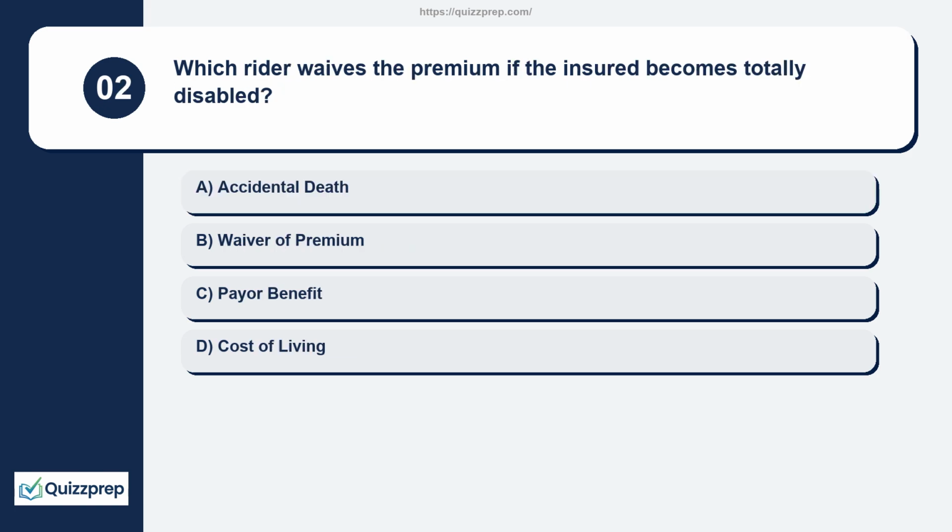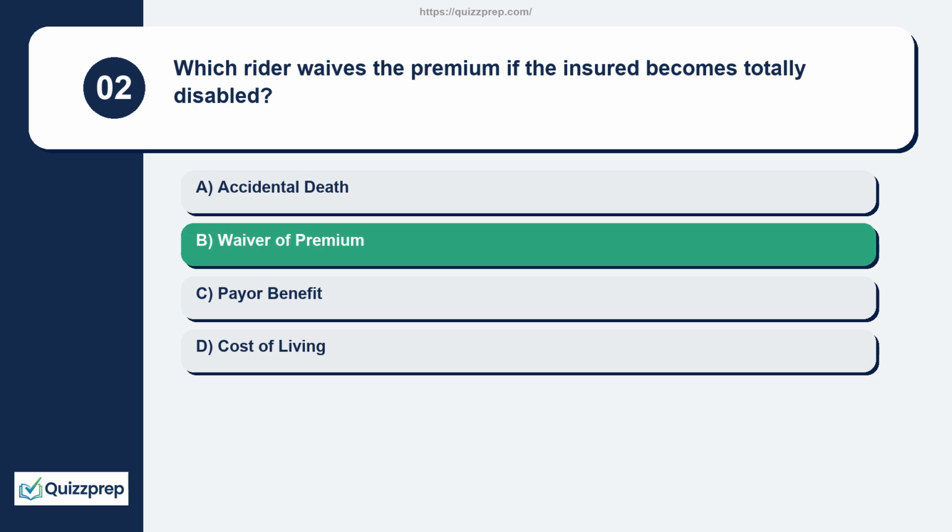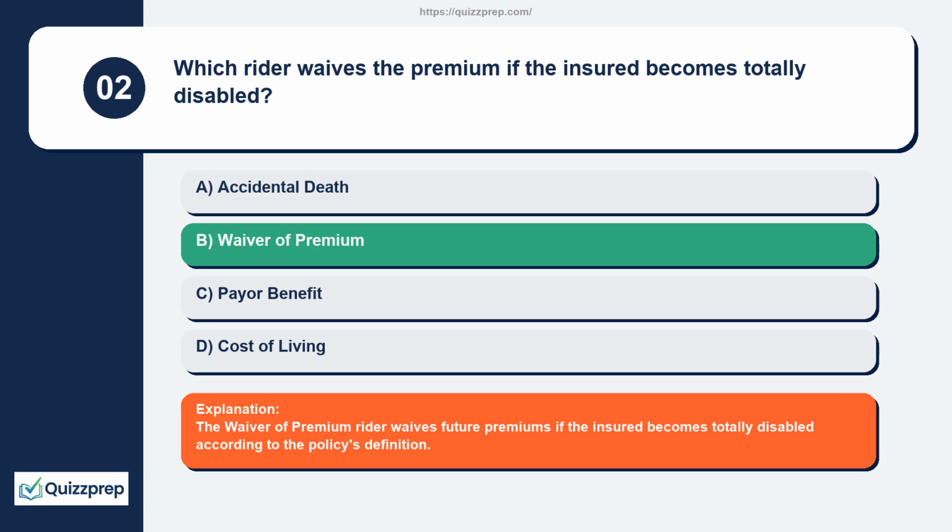Question 2. Which rider waives the premium if the insured becomes totally disabled? Accidental death, waiver of premium, payer benefit, cost of living. The waiver of premium rider waives future premiums if the insured becomes totally disabled according to the policy's definition.